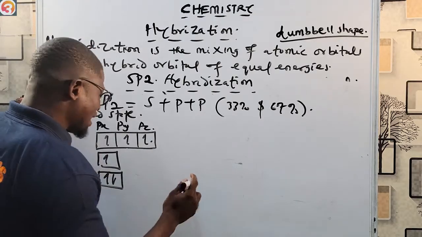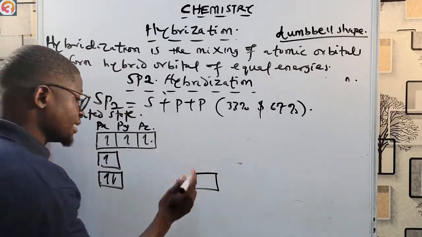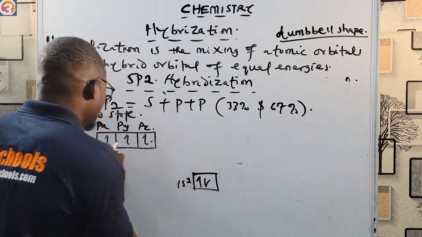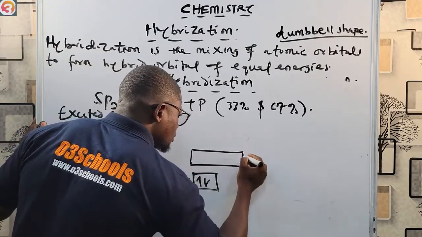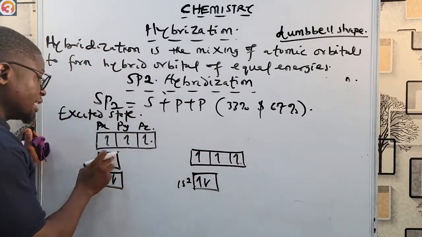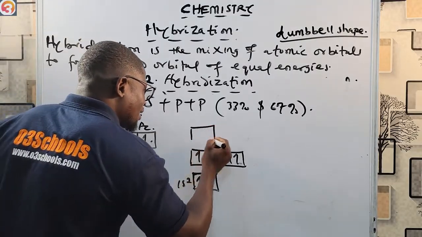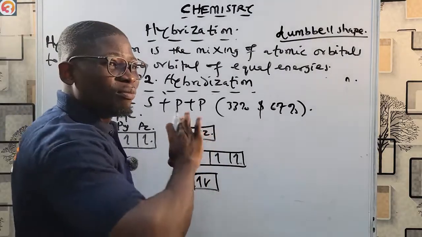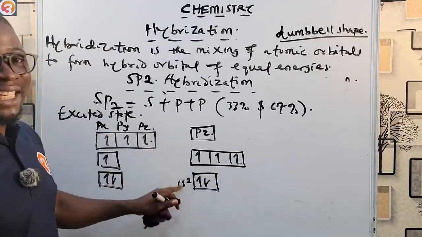Okay, so that we're now going to have something like this. This one is 1s2. In the hybridized state now, I'm going to have 1s2 here. Then we now have 2p. We now have this 2s and this p mixing together, and now have something like this, 3 now: 1, 1, 1. These 2s are suddenly mixed with this 2px and this 2py, so that we now have pz at the top here. Simple as ABC. Now this pz has more energy than these other orbitals. It has higher energy than these orbitals.